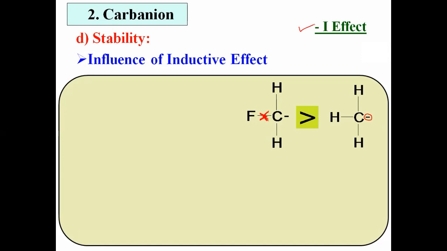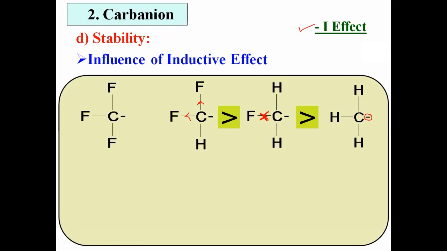ठीक आहे, आपण आणखीन एक्झाम्पल बघूया. सपोज 2 hydrogens are replaced by 2 fluorine. This is a difluoro methyl Carbanion. Now it having 2 fluorine atoms. Therefore, both the fluorine atoms having minus I effect. They withdraw electron. There is a more minus I effect. Hence, it is again more stable than fluoromethyl Carbanion.